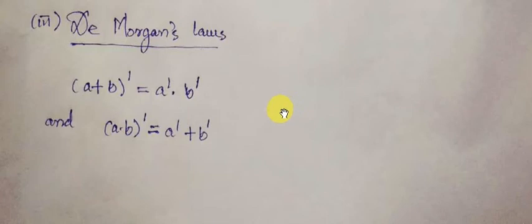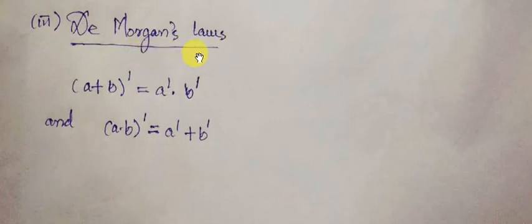Here also we are considering the same Boolean algebra, the fourth tuple B, plus, dot, complementation, where the addition or plus and multiplication or dot are two binary operations and this complementation is the unary operation. And we have considered the same Boolean algebra as we have considered in our previous classes.